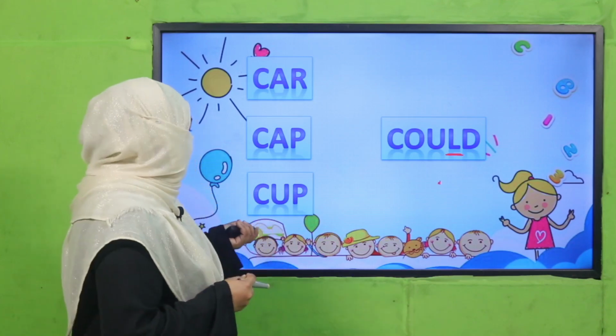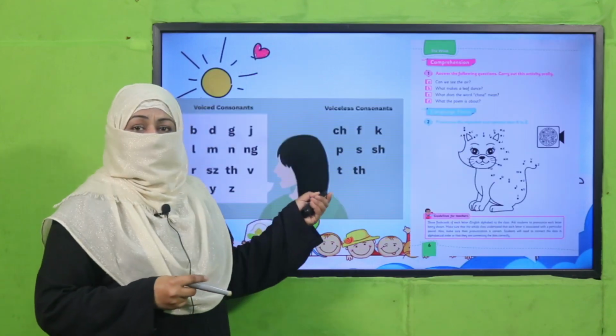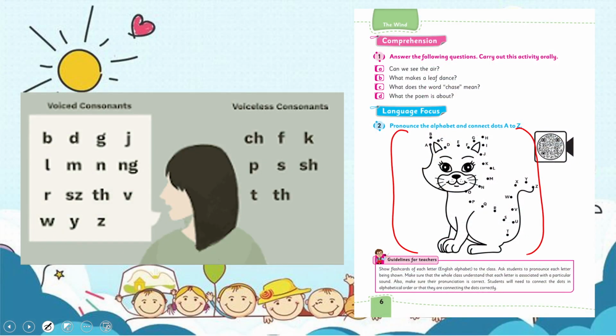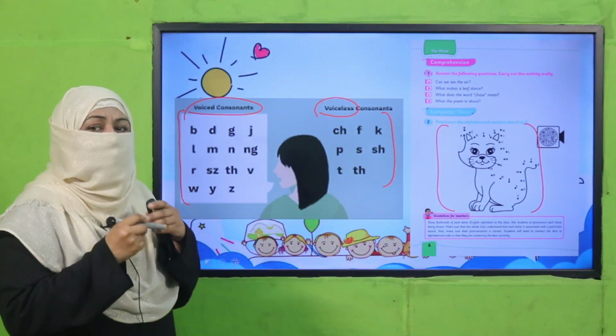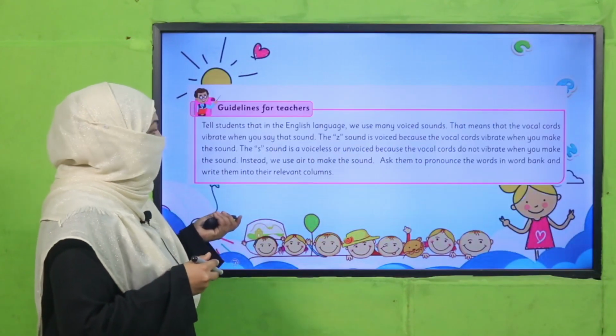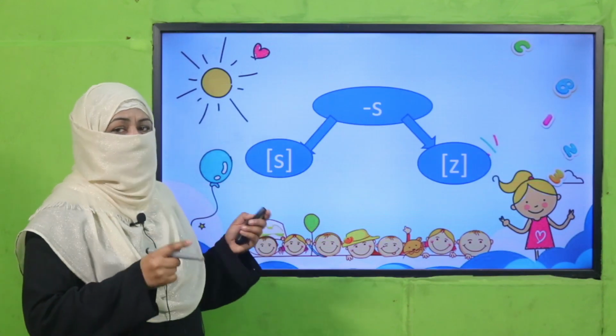Okay. So in English alphabets, when we pronounce A to Z, there are a few letters which are known as voiceless and others are known as voiced. So there are two groups of sounds, voiceless and voiced. How do we identify? How do we differentiate? Let's find out. I'll show you through this activity.